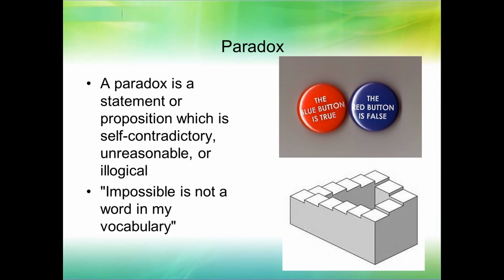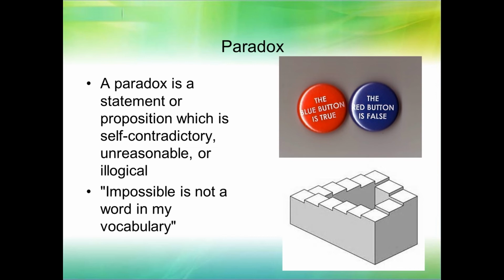And I like that top one. The blue button is true, the red button is false. Okay, so let's look at this closely. Look at the red button. The blue button is true. Okay, all right. The blue button has to be true, right? Because the red button said it. Then the blue button says the red button is false. That's a paradox. This can't be, right? If we know the red button is false, then the blue button can't be true, right?